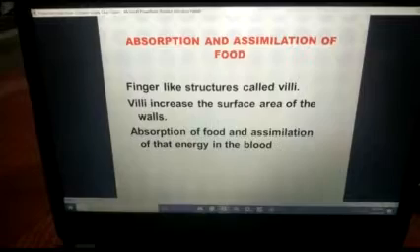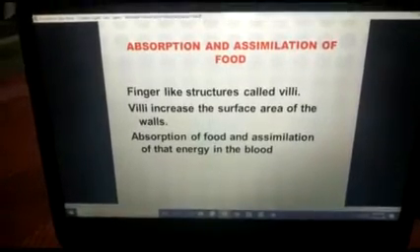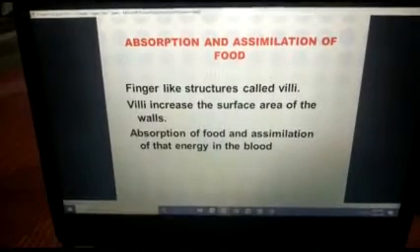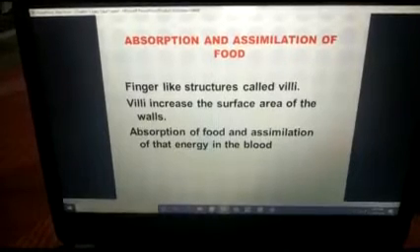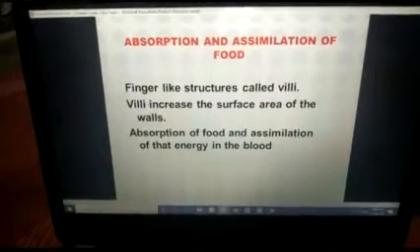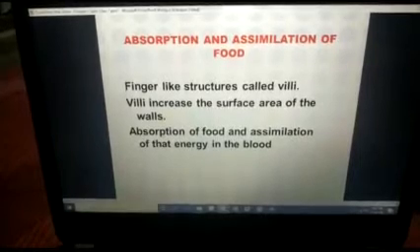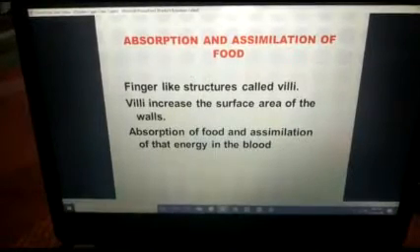It means whatever we are eating is very complicated and that food will get broken into small particles. See students, this is known as absorption. Means now the food is ready to be absorbed, because our body is unable to absorb that complicated food. Now that food is converted into that form which can be absorbed by our body. That's why we are saying that absorption is done. So it means the absorption will get completed in the duodenum part only. Now after that assimilation of food starts.